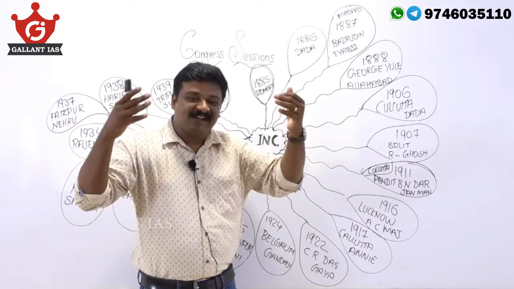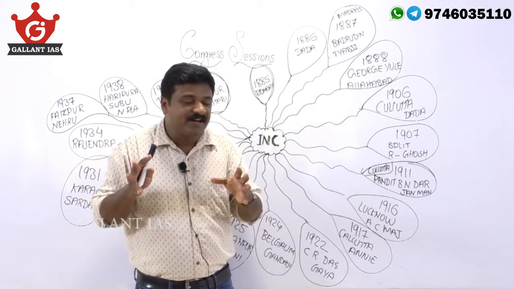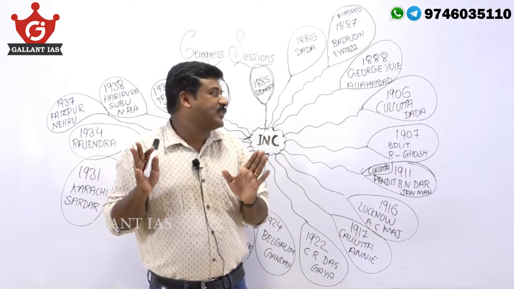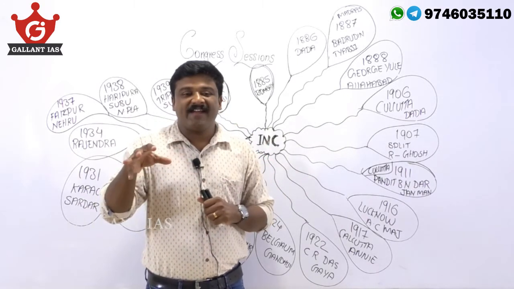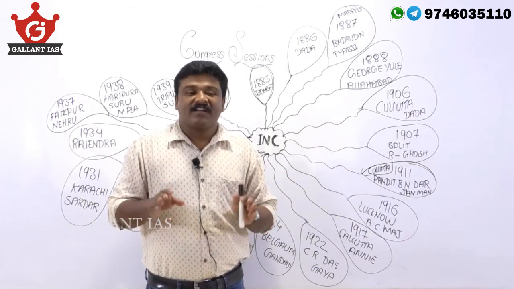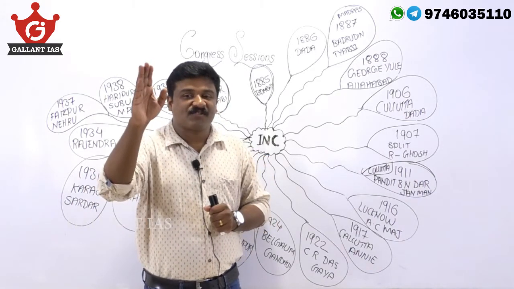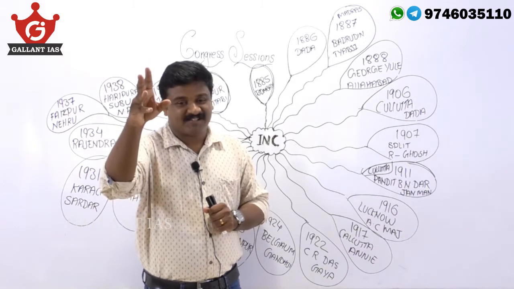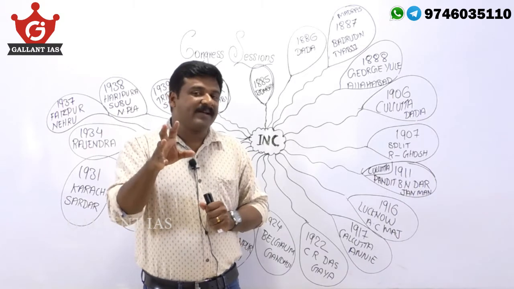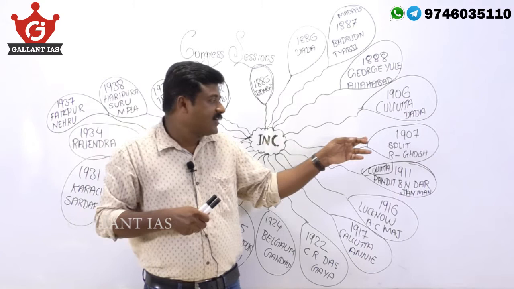Then there are so many sessions, every year annual sessions. The next important session is 1906. It was in Calcutta and the president was Dadabhai Naoroji. Why is this 1906 session important? Because at the 1906 Calcutta session, Dadabhai Naoroji, the president of Indian National Congress, for the first time used the term Swaraj. The term Swaraj was used by Dadabhai Naoroji, the president of the Calcutta session of Congress 1906.